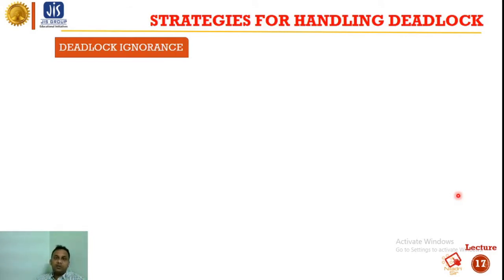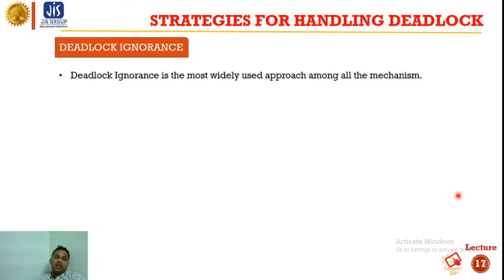Now, how will we handle the deadlock? What are the strategies for handling deadlock? Number one is deadlock ignorance. Ignorance means we have to ignore the deadlock situation. Ignorance is the most widely used approach among all the mechanisms by which deadlock can be handled.